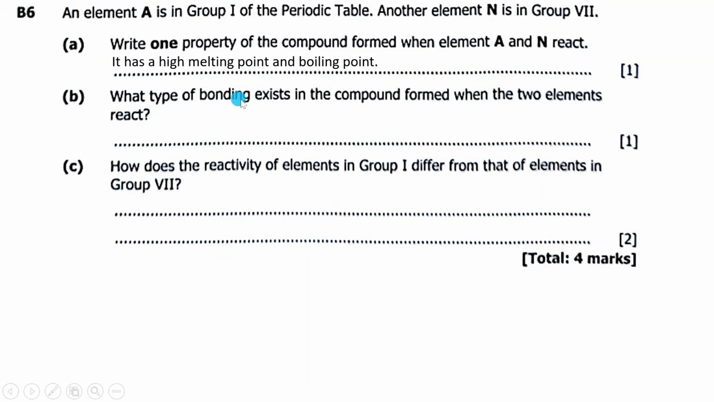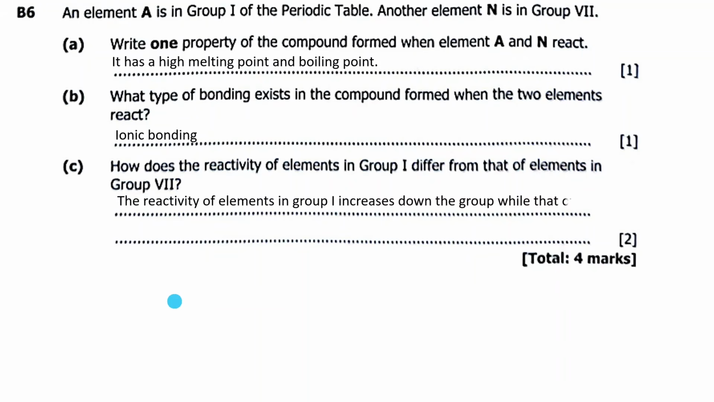Then B, what type of bonding exists in the compound formed between the two elements? I've said ionic bonding. Then C, how does the reactivity of elements in group 1 differ from elements in group 7? We'll say that the reactivity of elements in group 1 increases down the group, while that of group 7 decreases down the group.